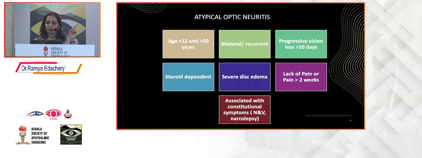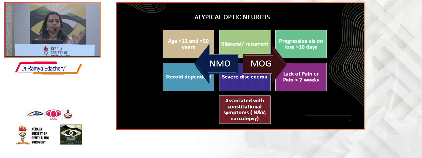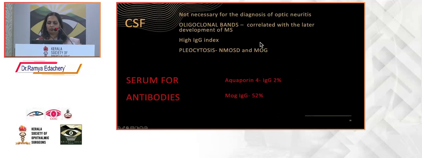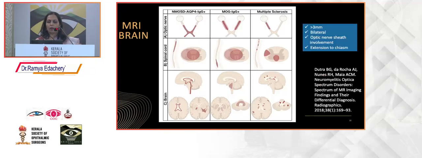So we have two main types: NMO, that is neuromyelitis optica, and MOG, myelin oligodendrocyte glycoprotein. How do you differentiate these three? I will just tell you. In multiple sclerosis, you will get short segment involvement in an optic nerve, and the upper part of the spinal cord is involved in short segments. And in the brain, you will get a periventricular involvement.